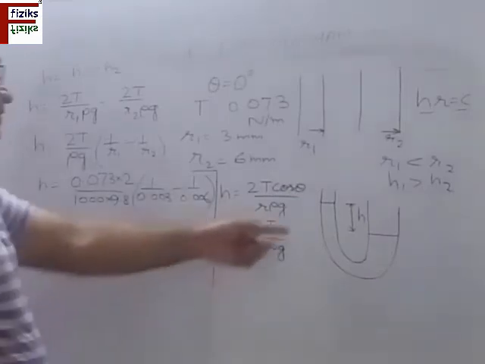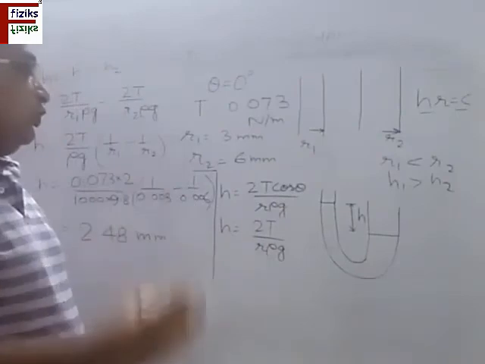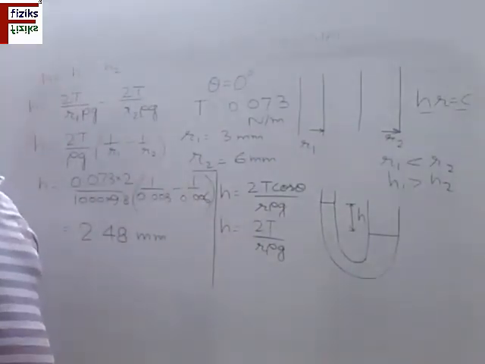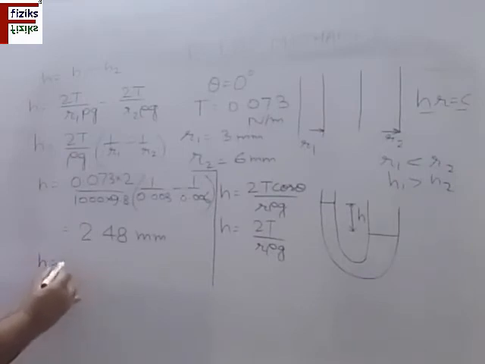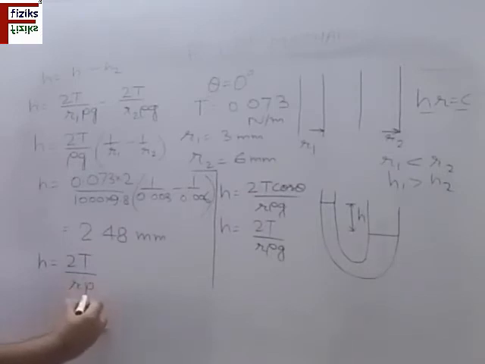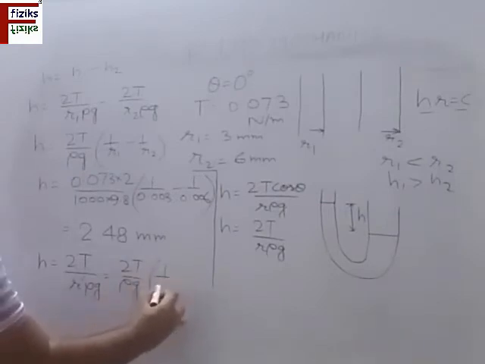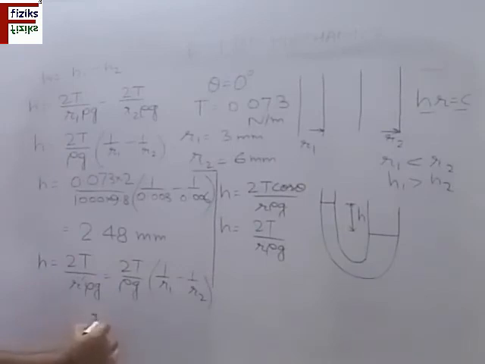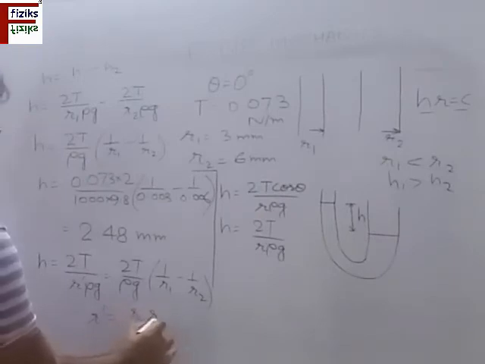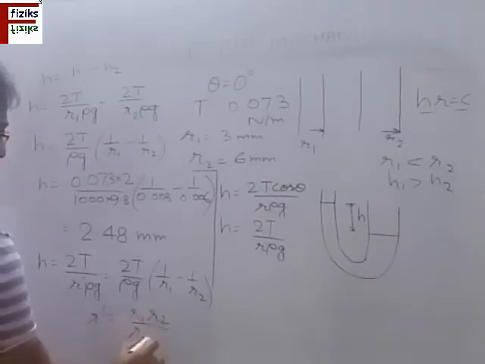Now if I replace this with a tube of uniform diameter such that the level of the liquid will remain the same, suppose the tube has a radius r dash. Then 2T by rho g into 1 by r1 minus 1 by r2 gives r dash equal to r1 r2 divided by r2 minus r1.